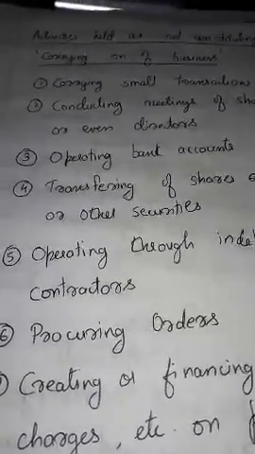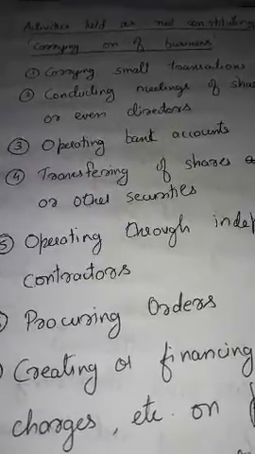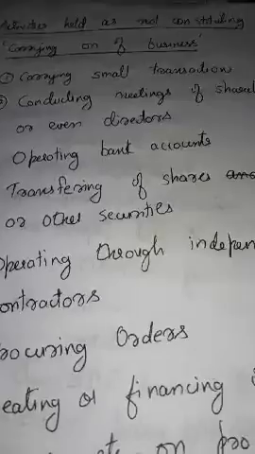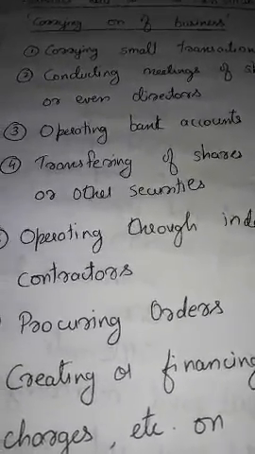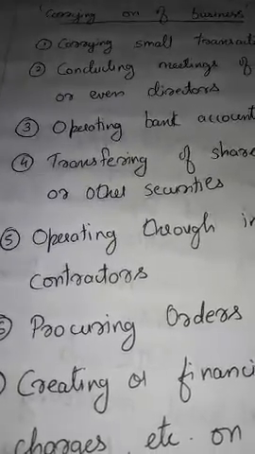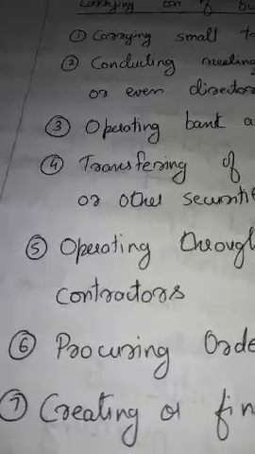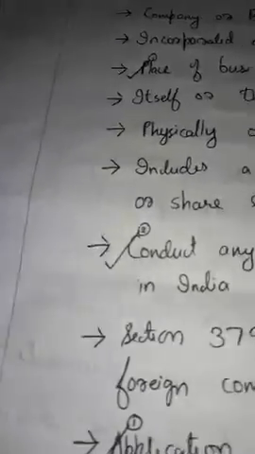Okay, now we can discuss activities which are held as not constituting carrying on business, which comes up in our detailed description of foreign companies. Let's move on to what a foreign company is.